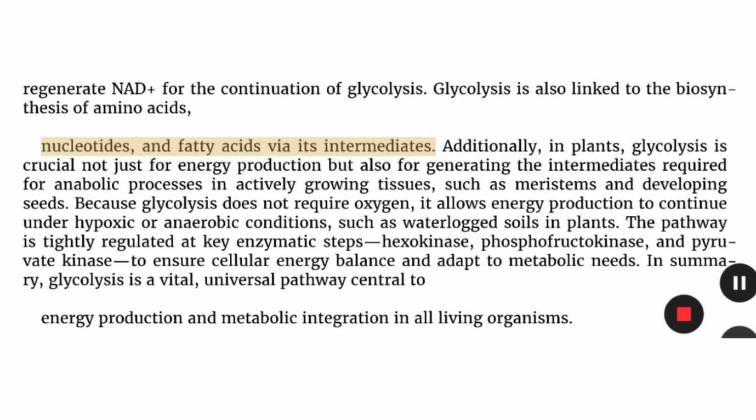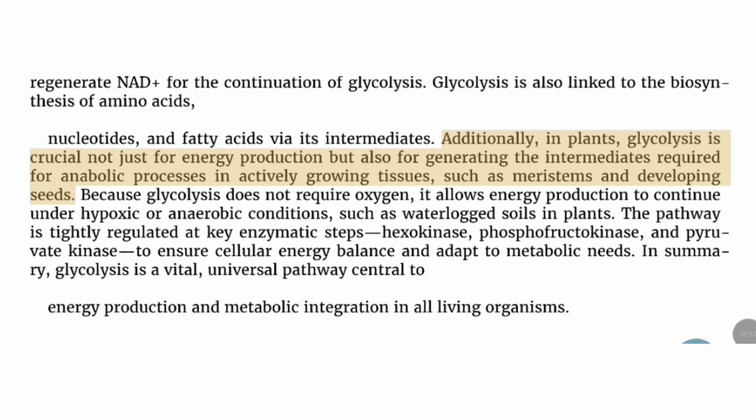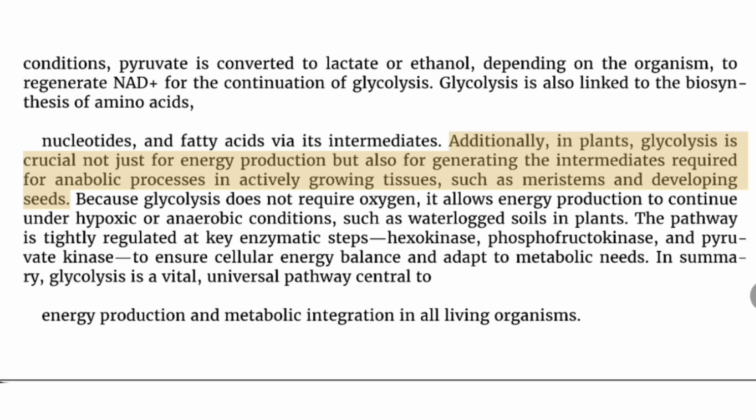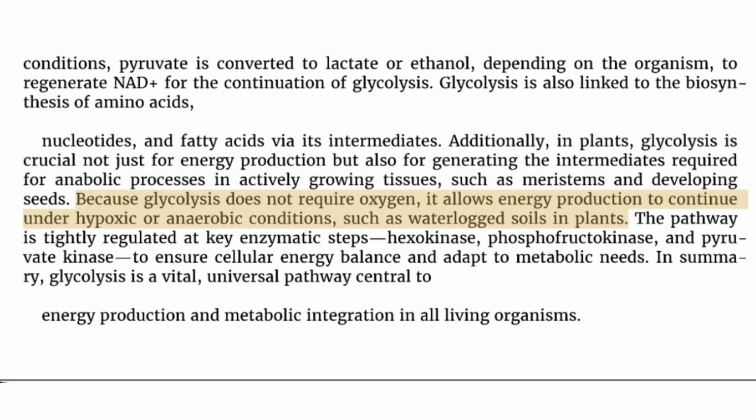peptides, and fatty acids via its intermediates. Additionally, in plants, glycolysis is crucial not just for energy production but also for generating the intermediates required for anabolic processes in actively growing tissues, such as meristems and developing seeds. Because glycolysis does not require oxygen, it allows energy production to continue under hypoxic or anaerobic conditions, such as waterlogged soils in plants. The pathway is tightly regulated at key enzymatic steps, hexokinase, phosphofructokinase, and pyruvate kinase, to ensure cellular energy balance and adapt to metabolic needs.